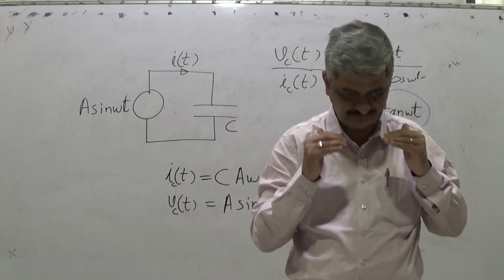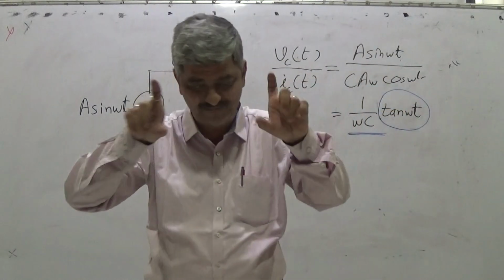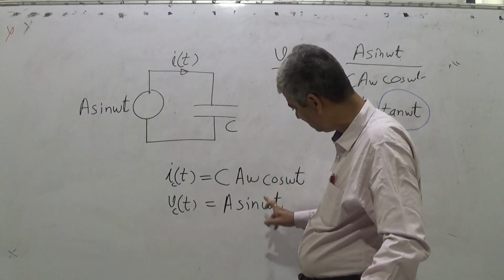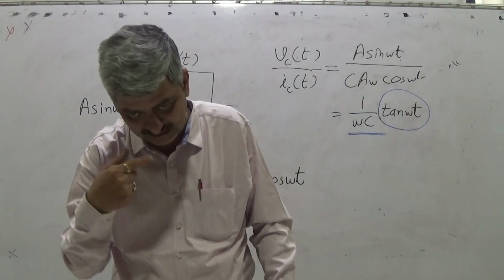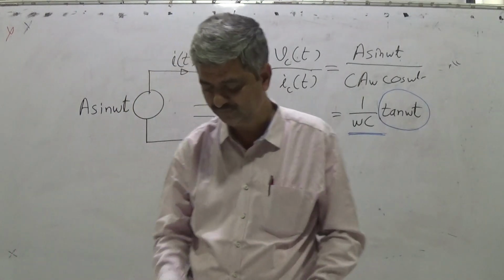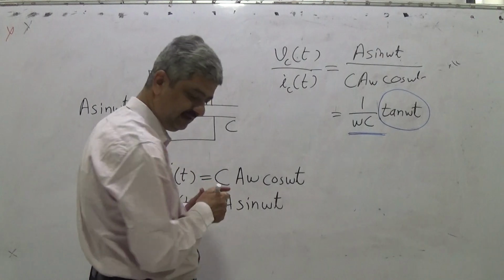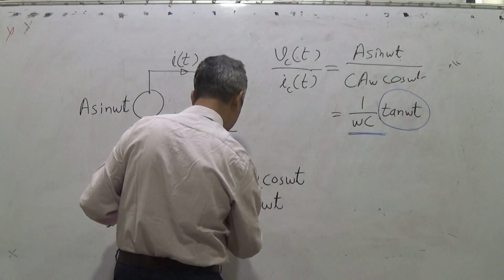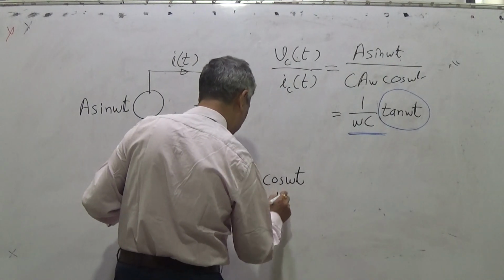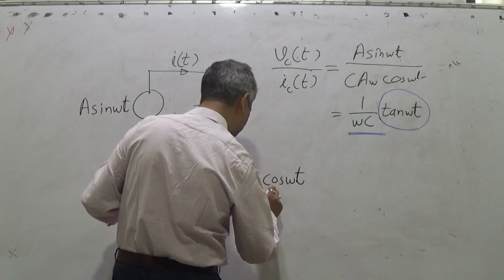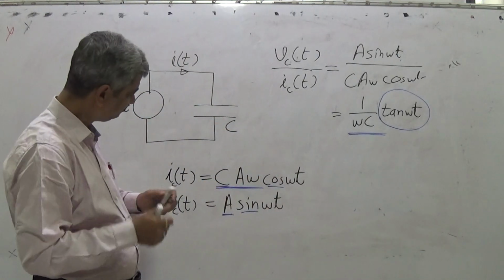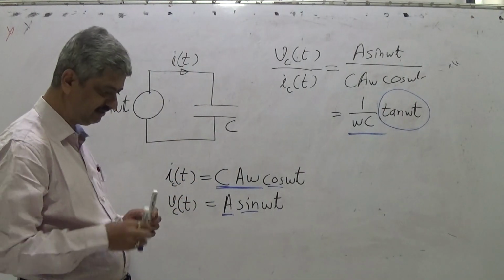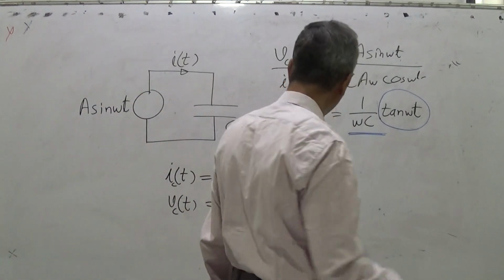When I have 2 sinusoidal waveforms of same frequency, there is a different method of comparing them. First is their amplitudes and other is their, this is now sine, it is cos, so phase.